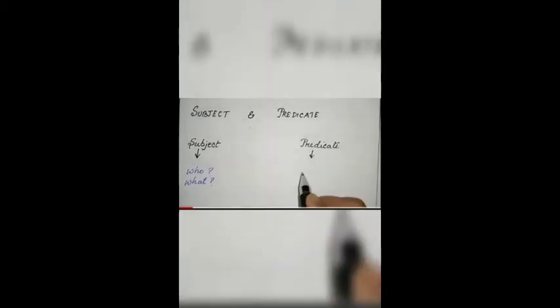So we are going to learn subject and predicate. Each and every sentence has subject and predicate. It's a very easy way to find out subject and predicate. Let's learn. When we ask a question to the verb with who and what, we get the subject. And what about the predicate? Whatever we write after the verb, whatever the rest of the sentence is, it's called predicate.